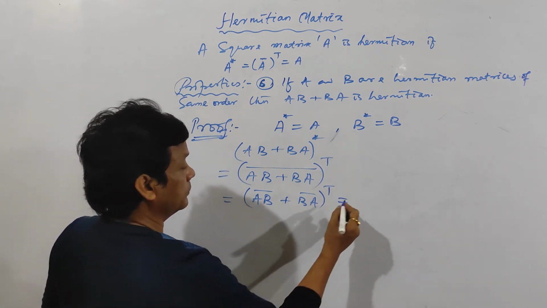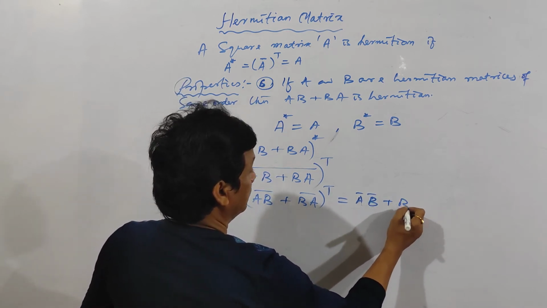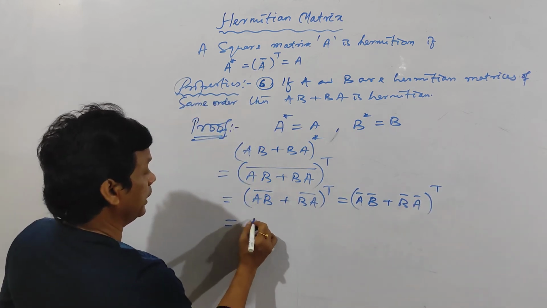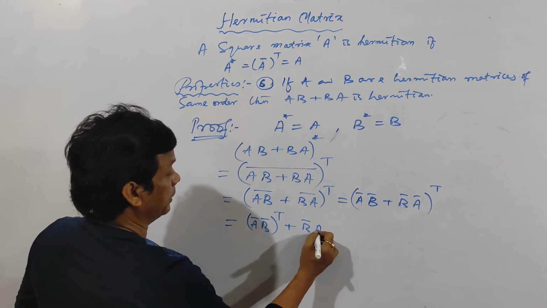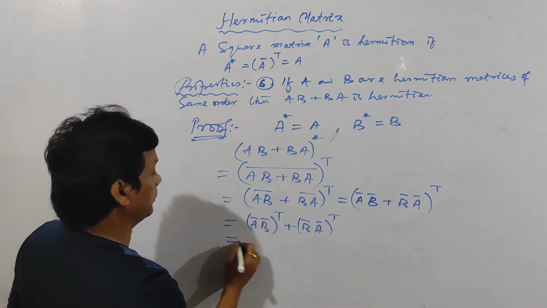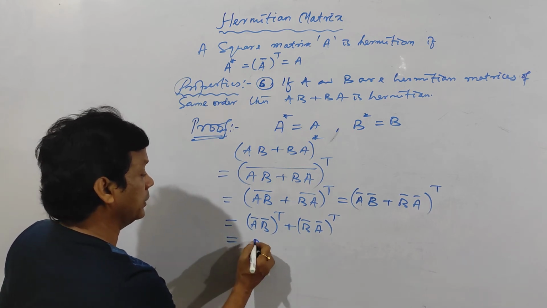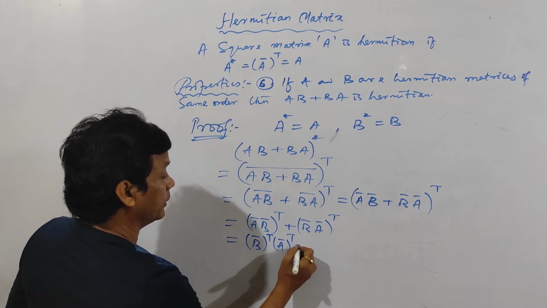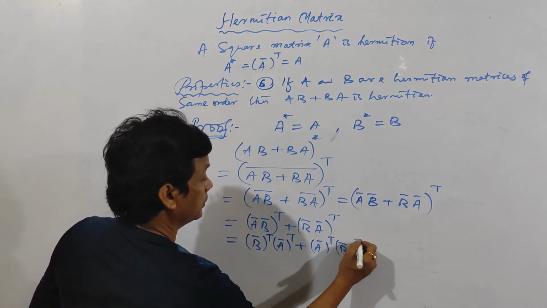Or again apply the conjugate: A bar into B bar plus B bar into A bar. Then take its transpose. It will become (A bar B bar) transpose plus (B bar A bar) transpose. Then apply the reversal property: (AB) transpose is equal to B transpose into A transpose. So B bar transpose into A bar transpose, plus A bar transpose into B bar transpose.